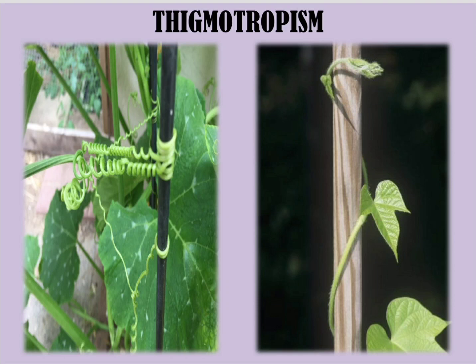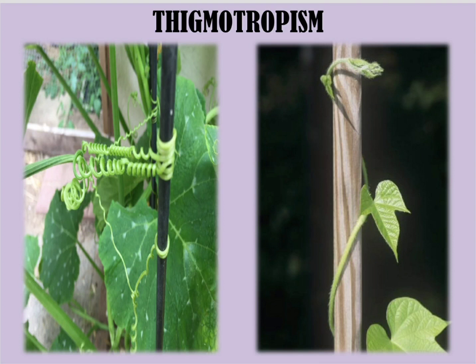These wiry structures take the help of some support so that the plants can grow nicely. Or you must have seen the stem of certain plants which will itself roll around a pole or the stem of other plants and take support and grow.